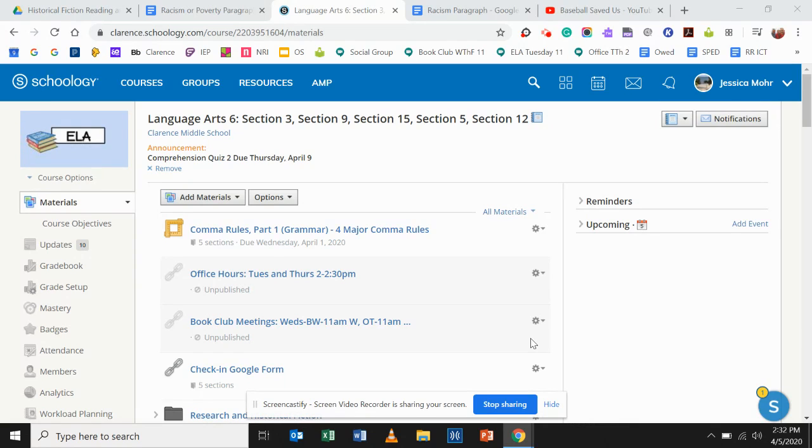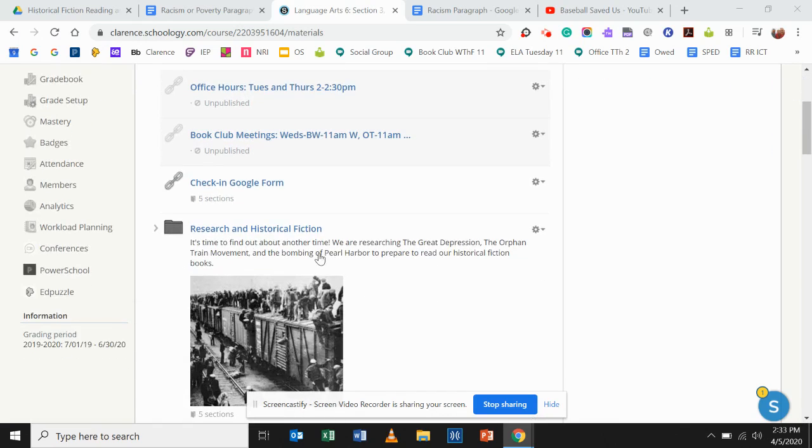So this week, we're going to have you write a paragraph using the SLAM format that we've been using all year, and I'll get into a reminder as to what the SLAM format looks like. Your task this week is to write a paragraph describing poverty or racism in a book. So you have two choices to work from.